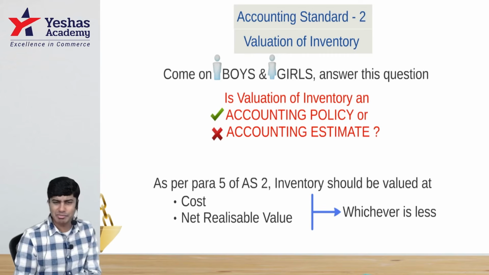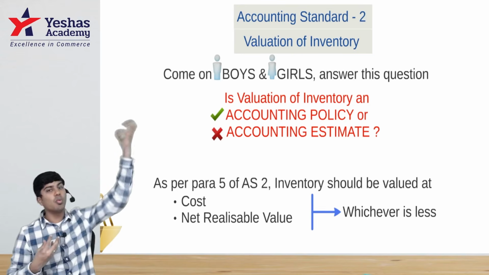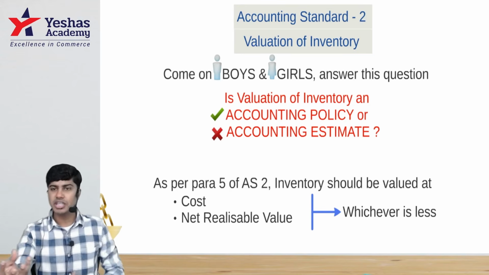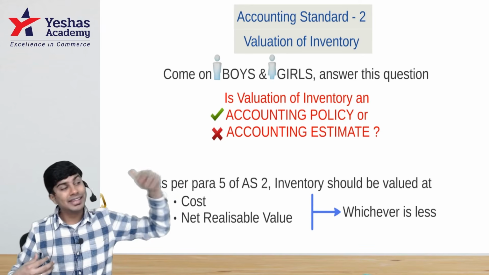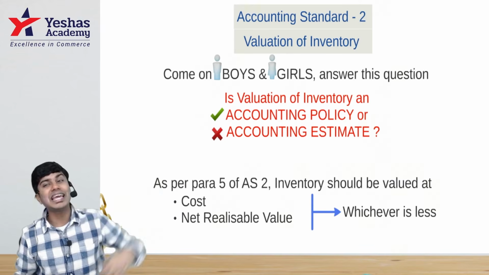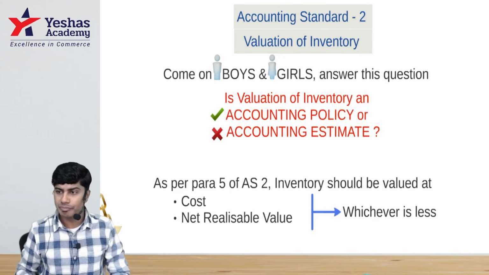What does conservatism have to do with this? Very simple. I bought a piece of inventory for 100. I'm expecting to sell it for 120. What is the price at which I bought? 100. What is the price at which I'm expecting to sell? That 120 will become the realizable value. What is 120?